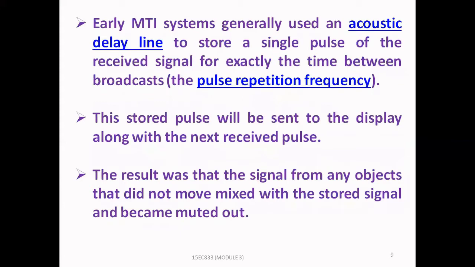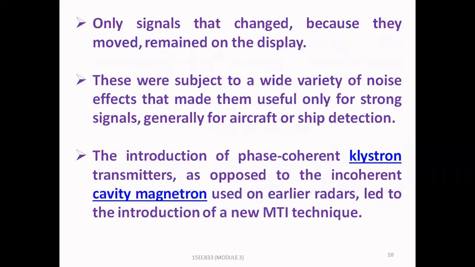Early MTI systems generally used an acoustic delay line to store a single pulse of the received signal for exactly the same time between broadcasts. This stored pulse will be sent to the display along with the next received pulse. The result was that the signal from any objects that did not move mixed with the stored signal and became muted out. Only signals that changed because they moved remained on the display.